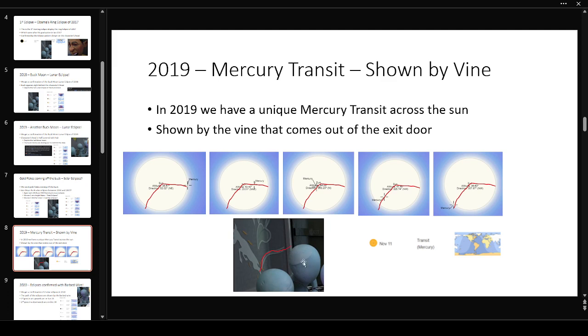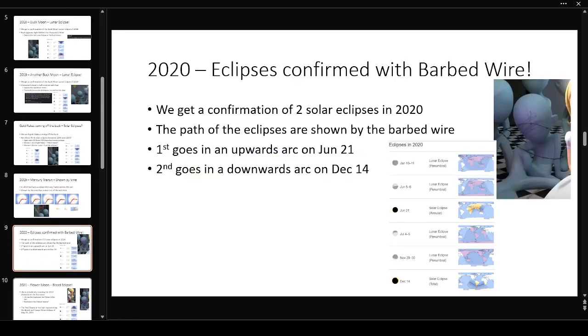In the classroom scene, we literally have the head of 2019 right here, and we see the backwards trajectory of Mercury. This is literally the exact shape of the transit. So again, just Heliofont cleverly hiding these things in this classroom scene with the vines and everything in the background.